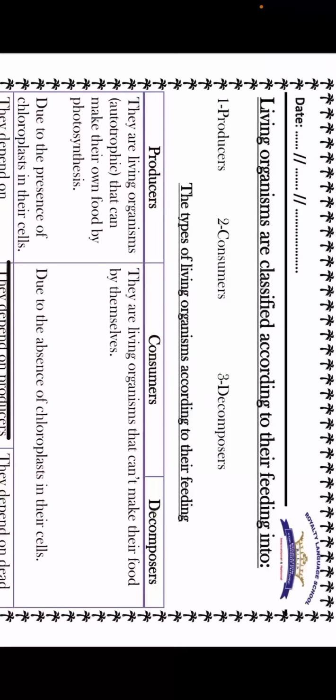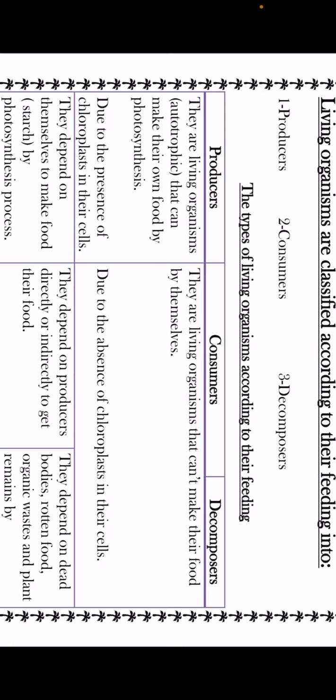Living organisms are classified according to the way of feeding into producers, consumers, and decomposers. Okay? The types of living organisms according to their feeding: producers, consumers, decomposers. Producers are the living organisms that can make their own food.